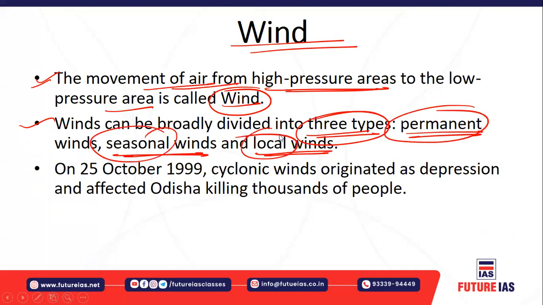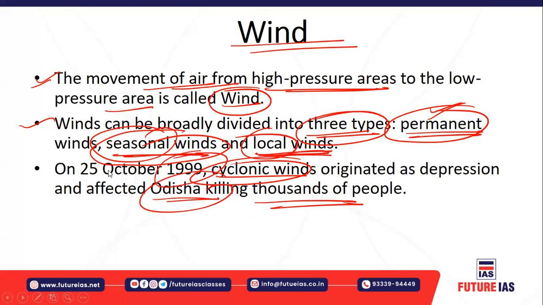The permanent winds are called the trade winds. For example, you have the northeastern trade winds and the southeastern trade winds, which flow continuously. Then you have the seasonal winds, which flow only seasonally. Then we have local winds, which flow in the local landscape. All right. And there are cyclonic winds also. These cyclonic winds originate as a depression, like the one which affected Orissa, killing thousands of people. So these cyclones also occur, especially in our coastal belt of India, and they kill a lot of people.